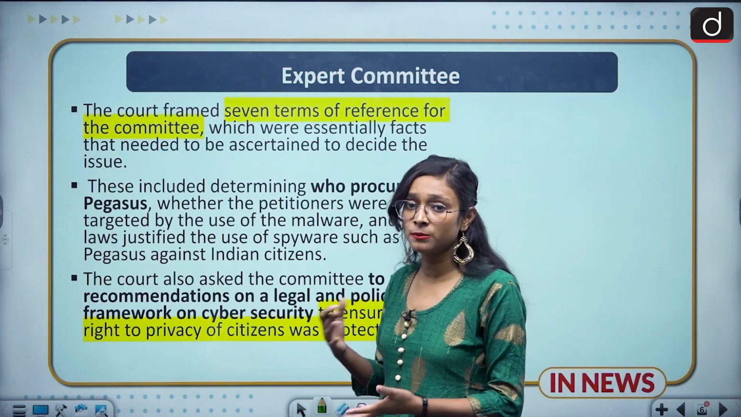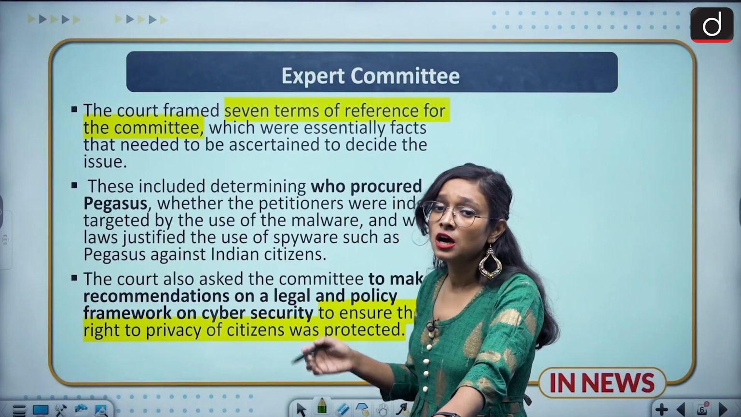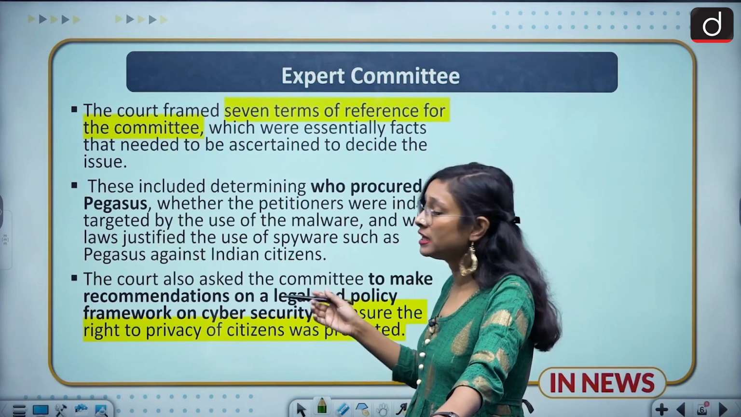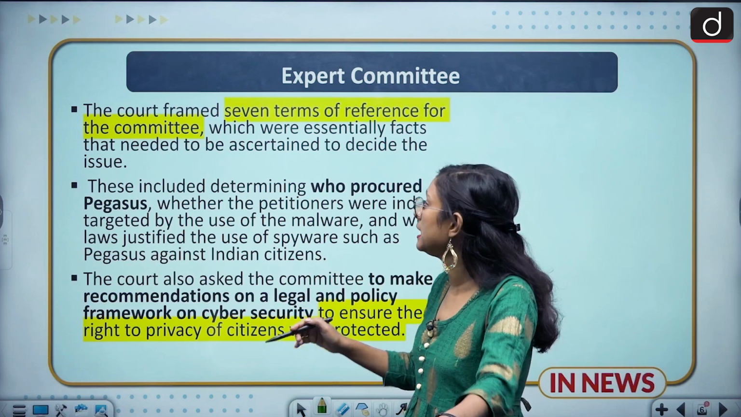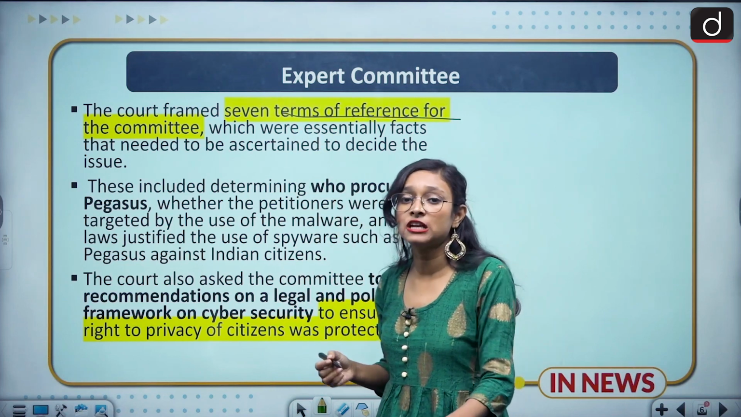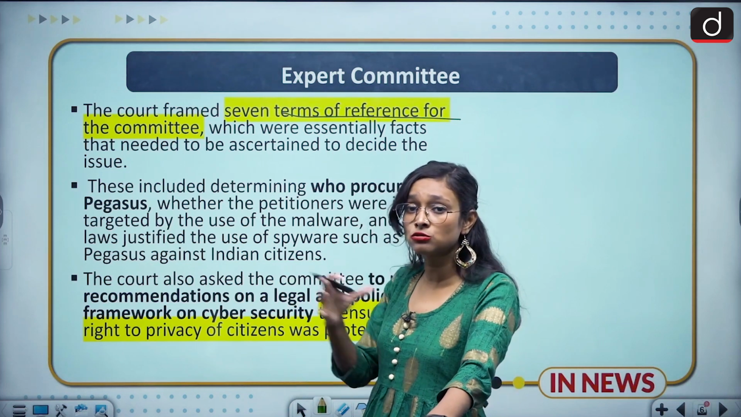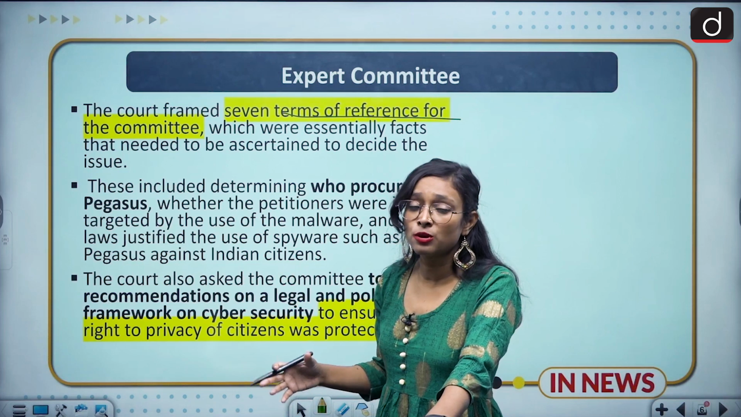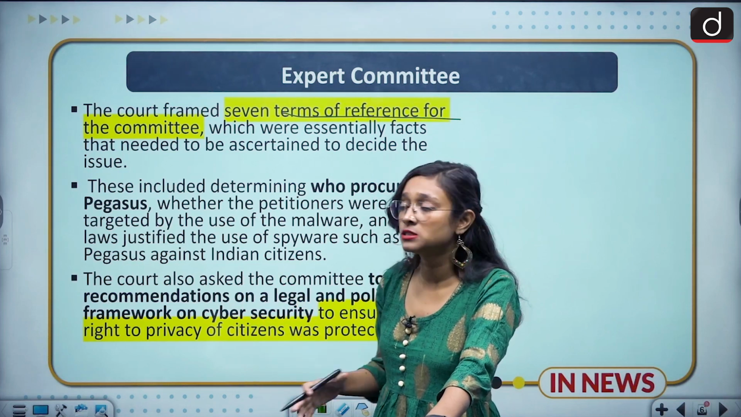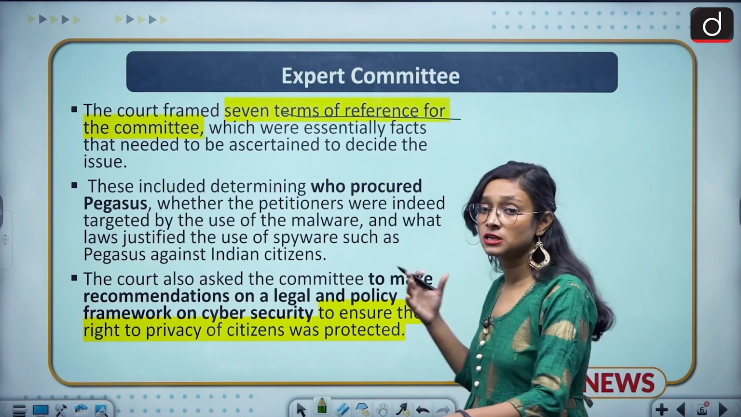So the court framed an expert committee at that time. Justice of India was N.V. Ramana, and their committee has been made, and there were 7 terms of reference which were essential to know what the privacy issues are in this kind of malware or spyware. Because of this, they had formed this committee, and what that committee has said about this, we will discuss in the next slide.